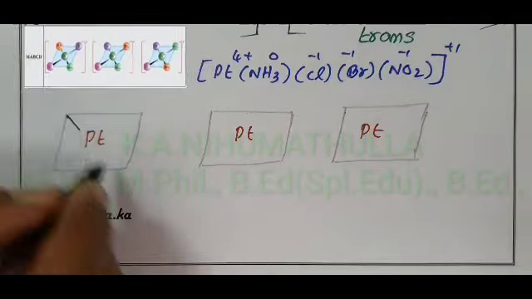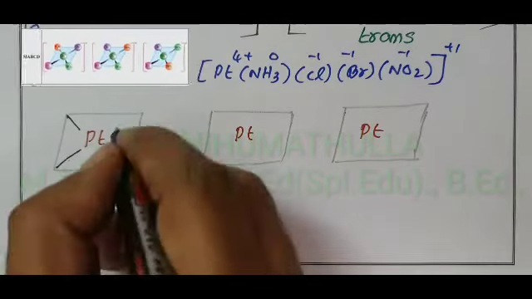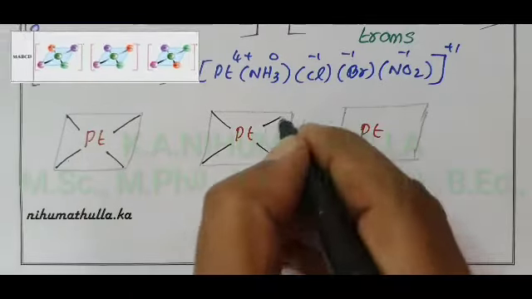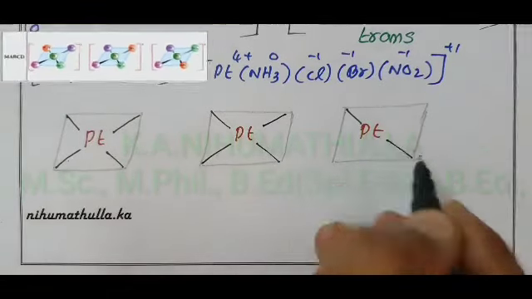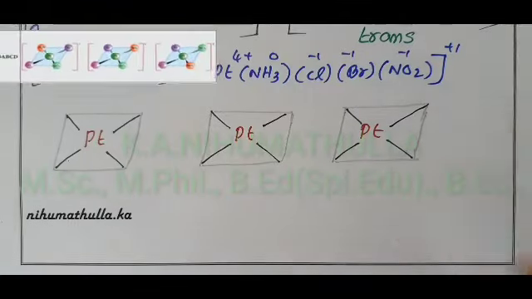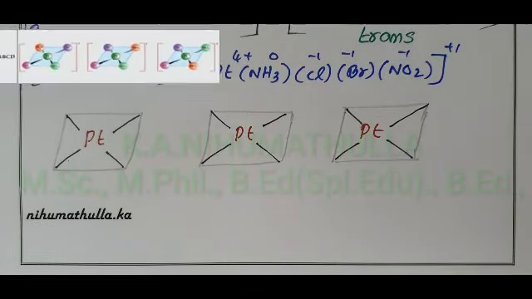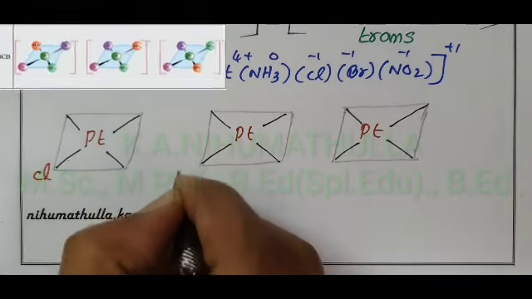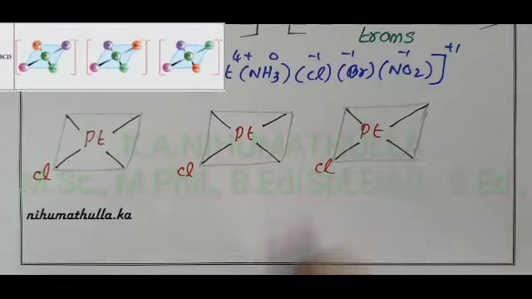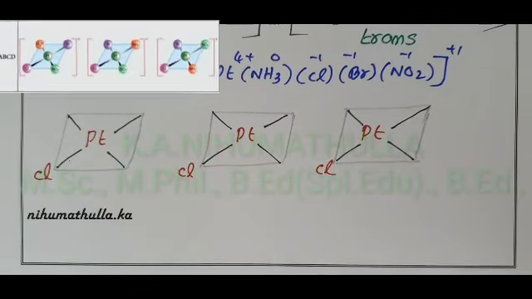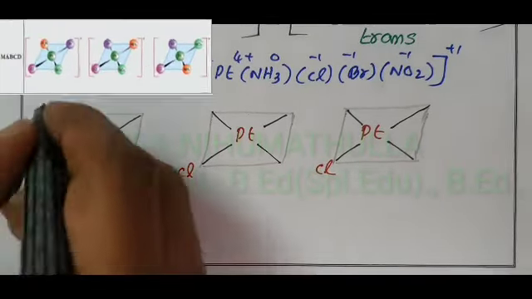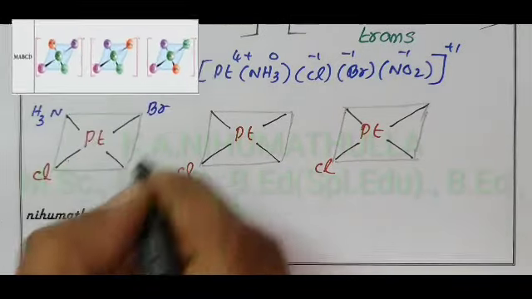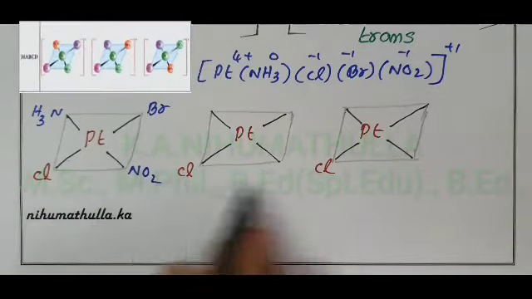All the corners are occupied by monodentate ligands. By placing one of the 4 ligands constant, rotate the other ligands in the clockwise direction. Here one NH3, one Br and one NO2. This is constant.